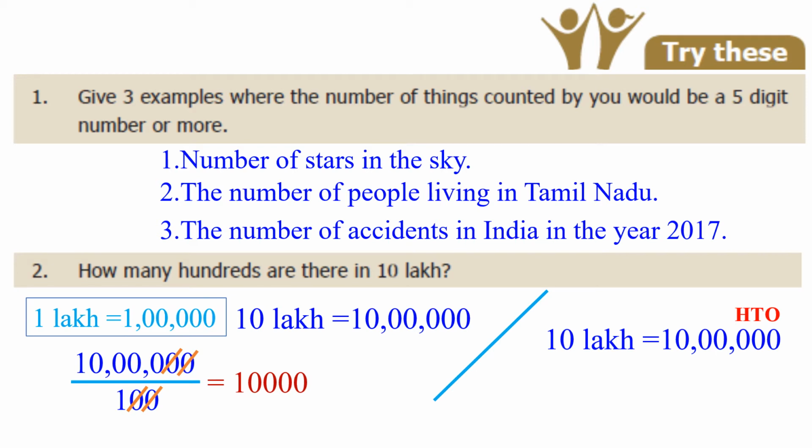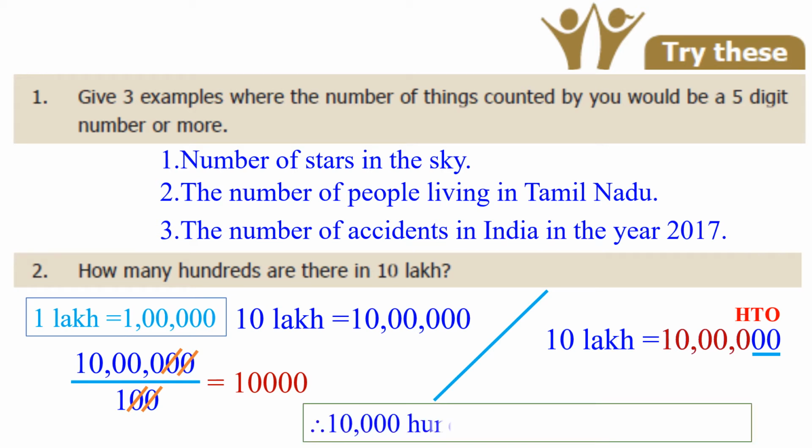Up to that we can stop. Now up to 100, that will be the answer. Leave the last 2 zeros and the remaining is the answer. Like this also you can find it in an easy way, right? So the answer will be 10,000 hundreds are there in 10 lakh.